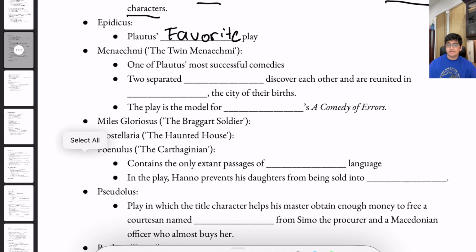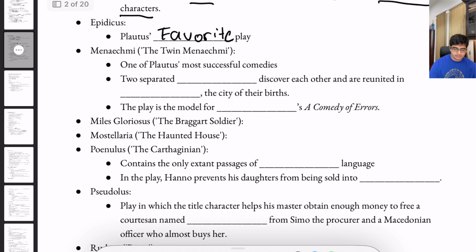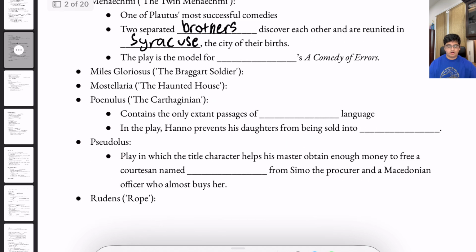Then we have Menaechmi, a real classic. This was one of Plautus's most successful comedies. It's about two separated brothers who discover each other and are reunited in Syracuse, the city of their birth. This play is the model for Shakespeare's, I spelled that right? Yep, Shakespeare's A Comedy of Errors.